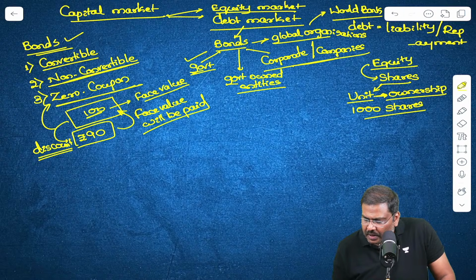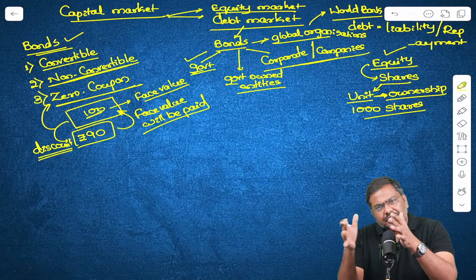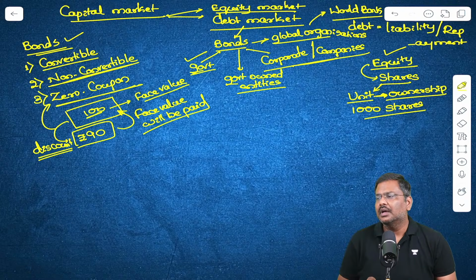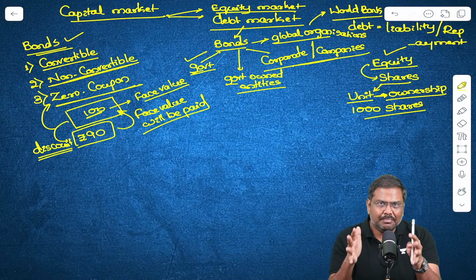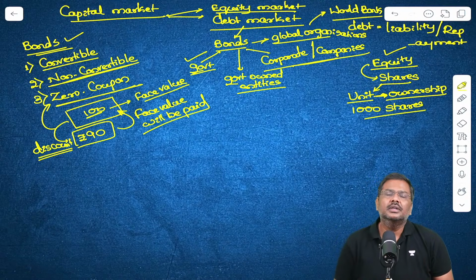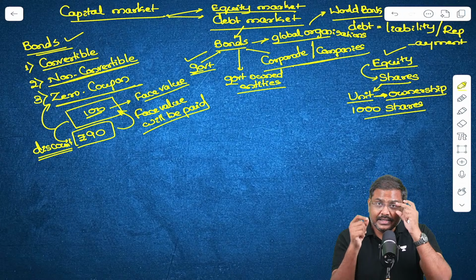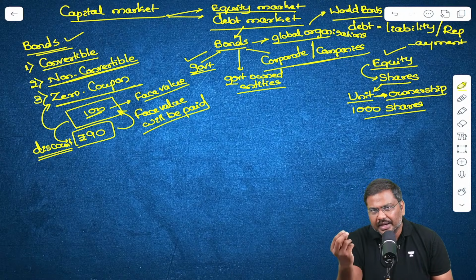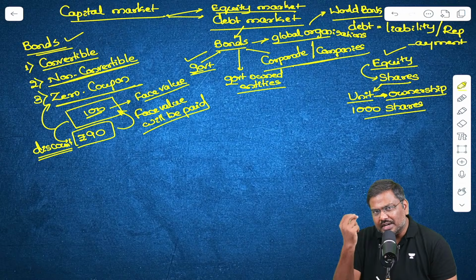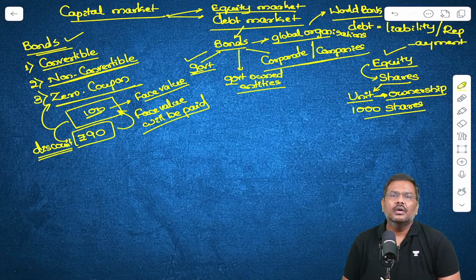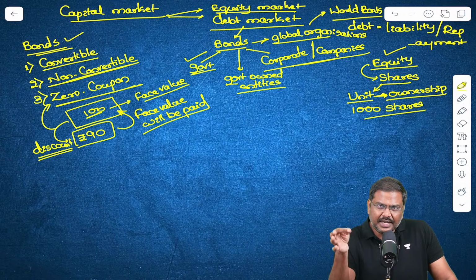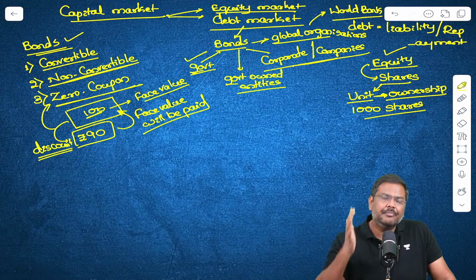Okay, next, equity market. Let's shift to the equity market now. What is equity? I've told you this. Equity simply represents shares. Equity market represents shares. Shares are units which represent ownership in a company. I am repeating this: shares are units which represent ownership in a company.